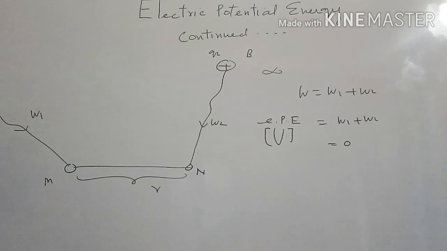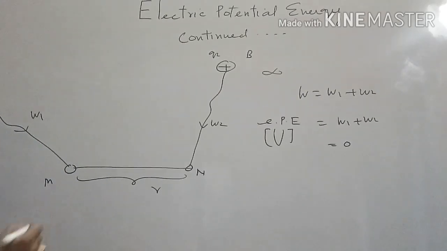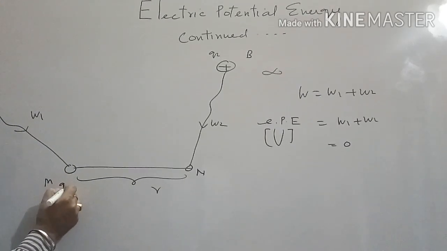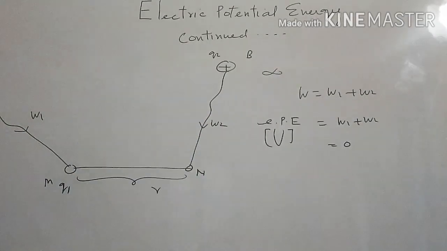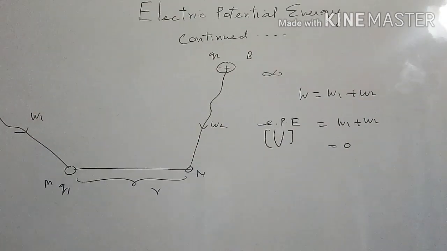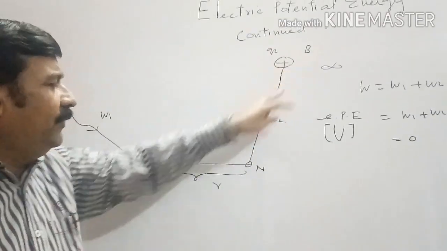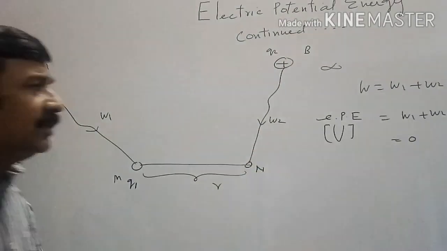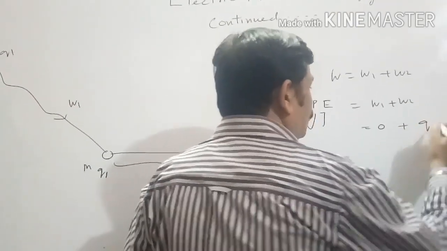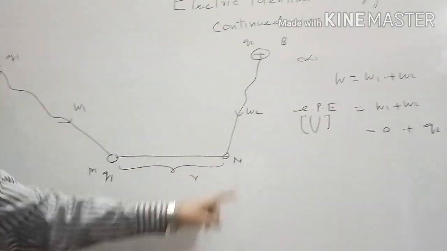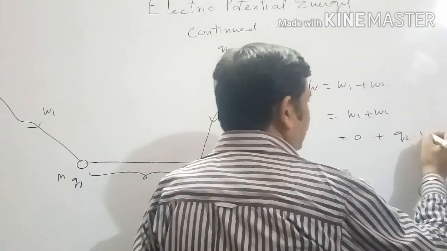But as this charged body Q1 is kept at M, it develops its own electric field region. In that electric field region, when the other charged body is shifted here, some work will be done. That work done will be the charge of the body to be shifted times the potential at that point where it is to be shifted.